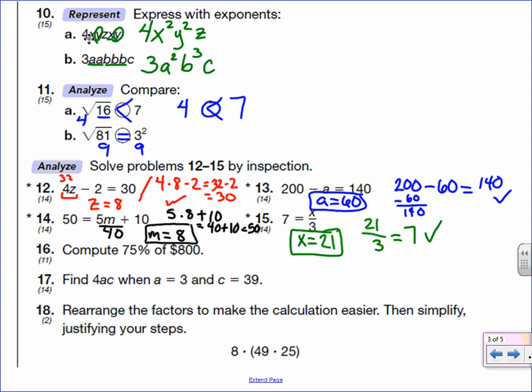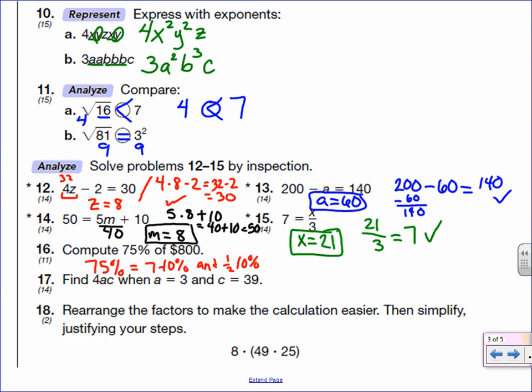Compute 75% of 800. There's a couple different ways to do this. The first way would be to do it straight percent-wise. It's not necessarily the easiest, but I could treat it as percents. And I would look at 75% as 7 10%s and half of a 10%.